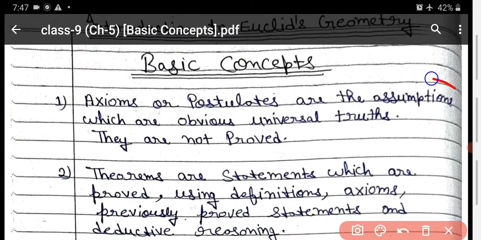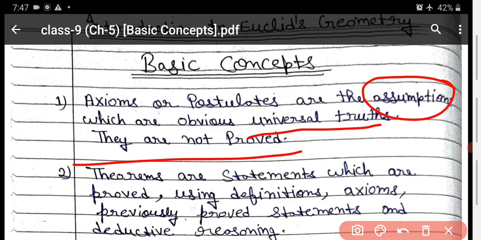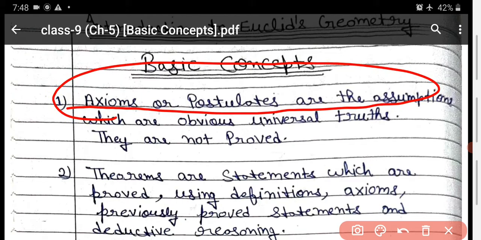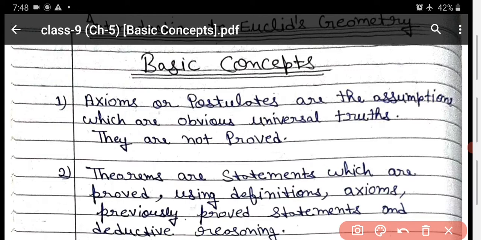Axioms or postulates are the assumptions which are obvious universal truths. They are not proved. It means that they do not need proof. They are always considered as universal truth, and they are known as axioms or postulates. Suppose we say the sun rises from the east. So it is a universal truth. We do not need any proof for that one. So whatever we consider as universal truth is known as axioms or postulates. And for the ones where we need some proof, they are known as theorems.